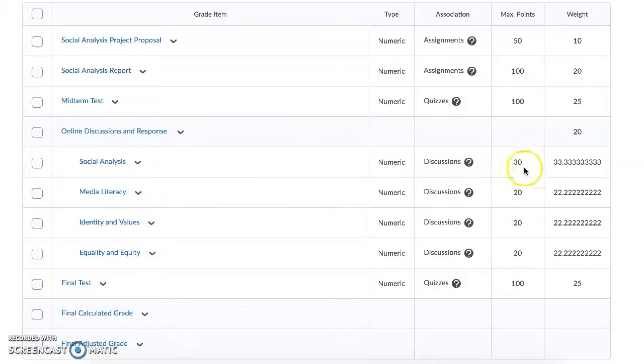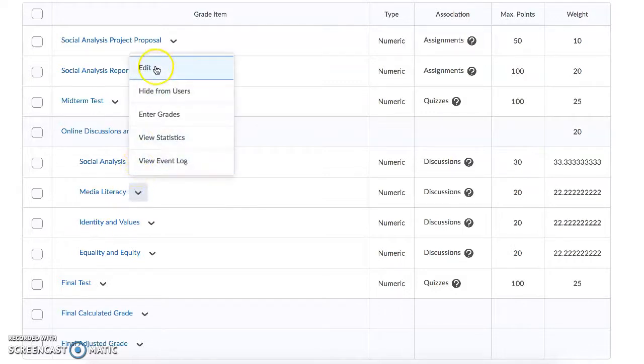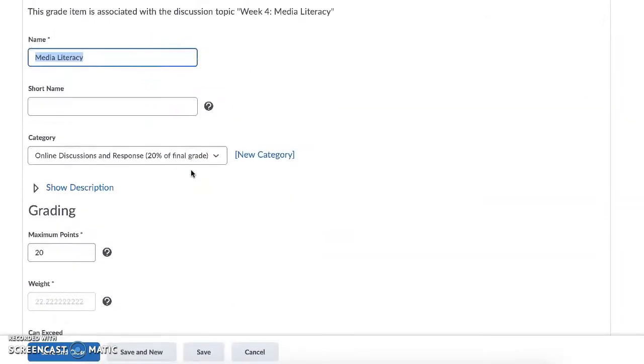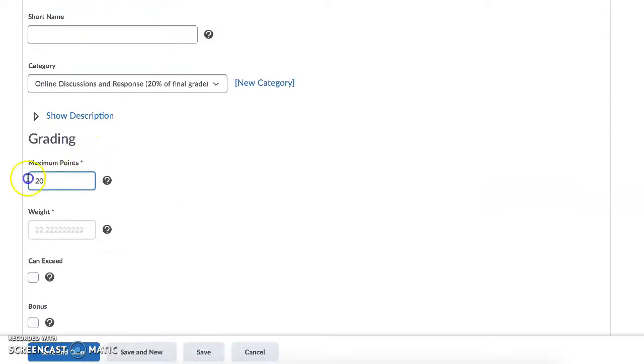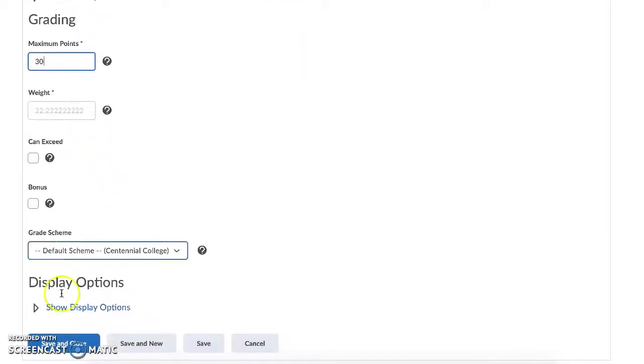I fixed it for social analysis, so now it does say 30. And now I'm going to do it for the other ones. All you do is go to the post, the title of the post, hit edit, and from the edit, it's simple, the same way that you had set up your grade book for your face-to-face courses. I just want to make sure that everybody understands that they can easily change it. So I'm going to save and close.